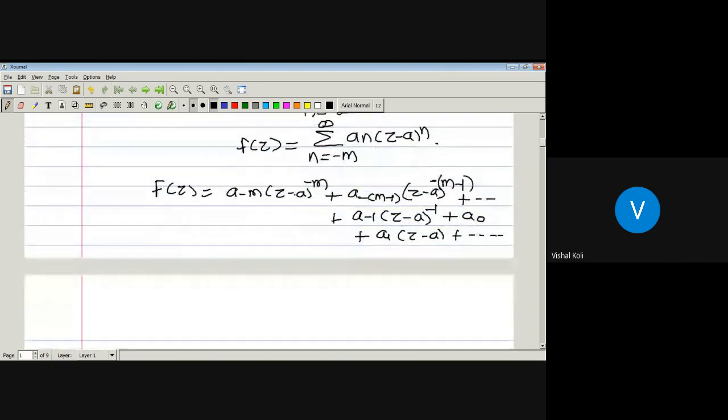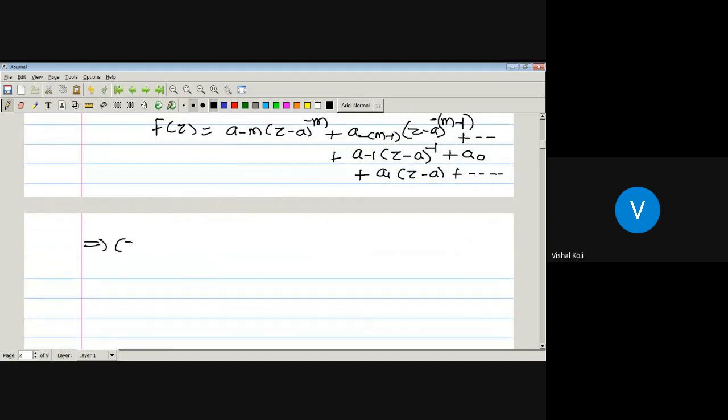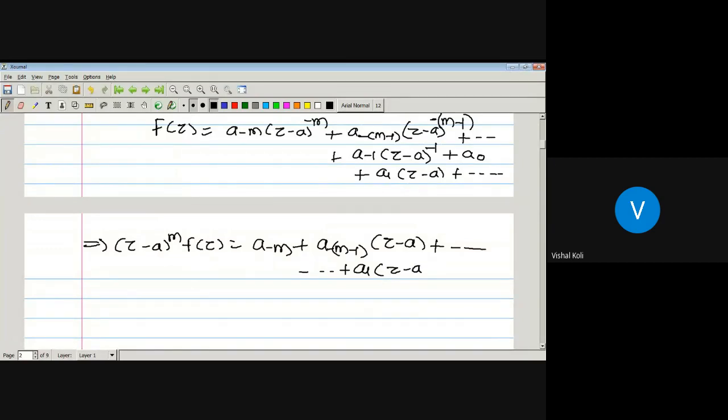Now multiply both sides by (z minus a)^m. Then we get (z minus a)^m f(z) becomes a_{-m}(z minus a)^{-m}(z minus a)^m, that is a_{-m}(z minus a)^0, which is 1, plus a_{-m+1}(z minus a), and so on, up to a_{-1}(z minus a)^{m-1}, plus a_0(z minus a)^m, plus a_1(z minus a)^{m+1}, and so on.